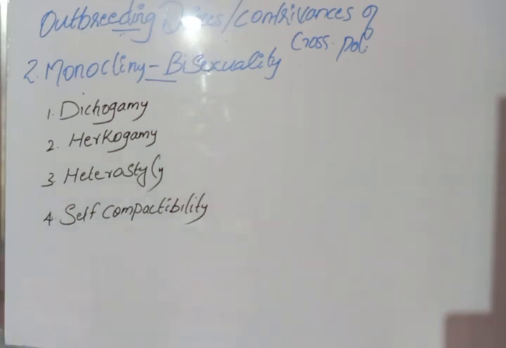Okay, let us discuss what is dichogamy. Dichogamy means the flowers are bisexual but the anther and stigma mature at different times, so that obviously self-pollination is prevented. Dichogamy is of two types.